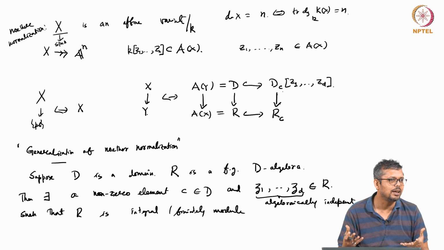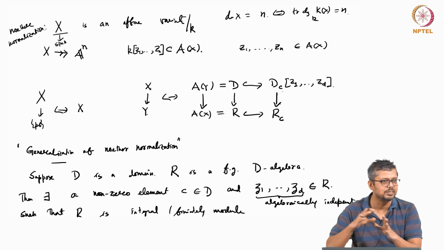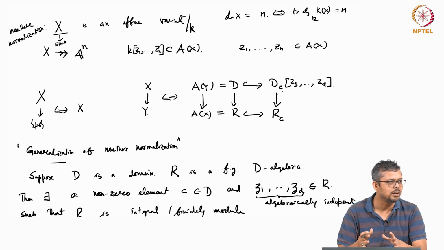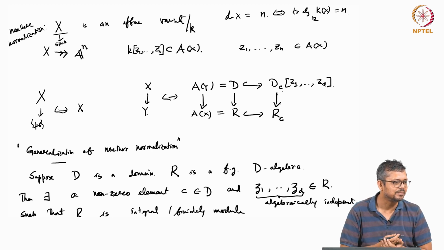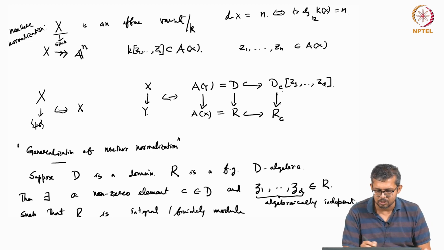So a localization of a ring gives a regular function on a smaller open set. This is a bigger ring, right? So that means this is the corresponding regular ring for a smaller open set. So you have Noether normalization over an open set. So that means, so what does it say?